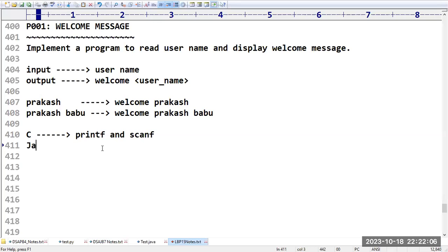In Java, if I want to display anything, we have System.out.print and println. How to read the data? We have the Scanner class.